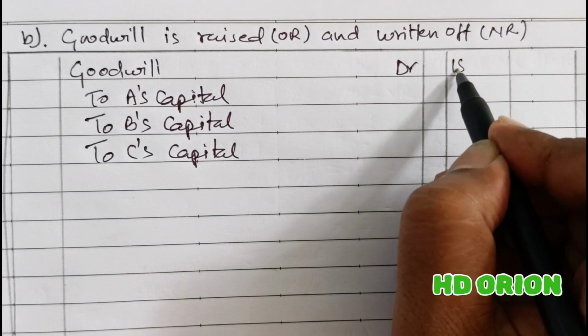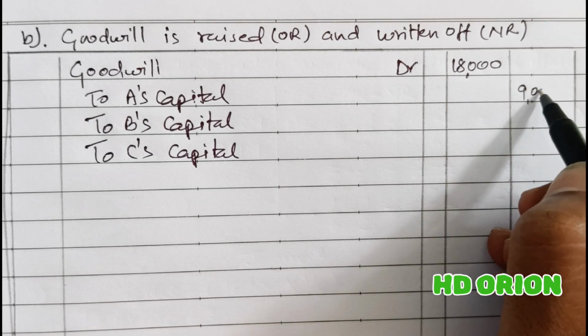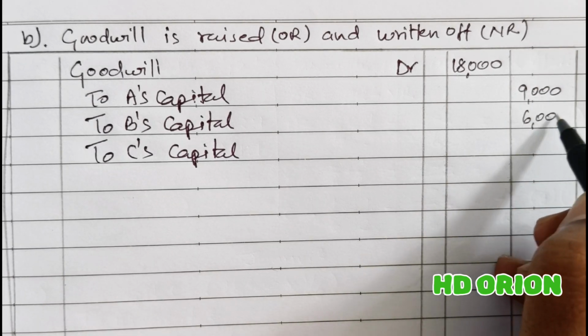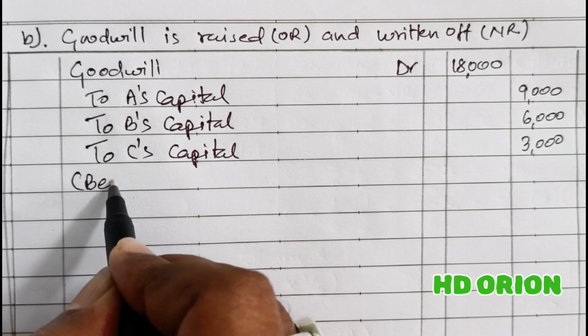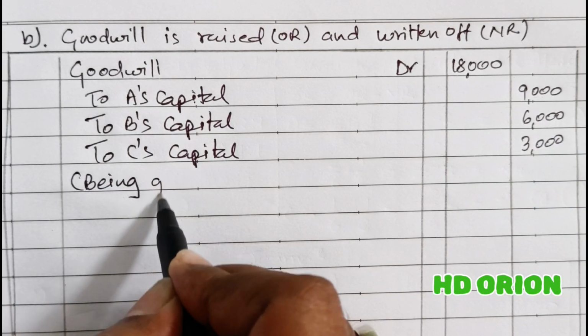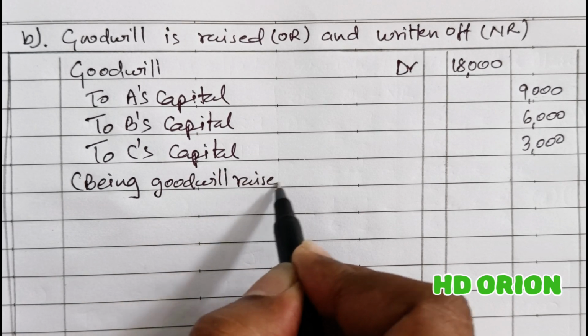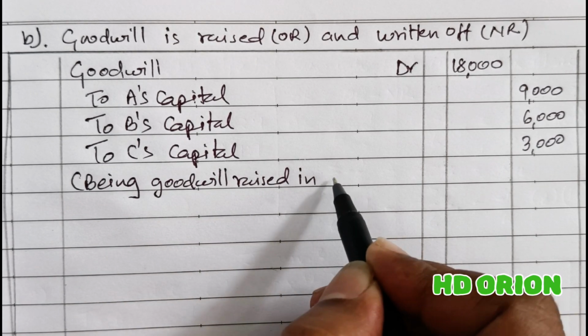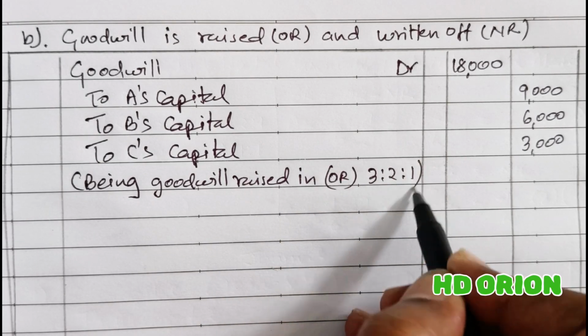Amount of goodwill is rupees 18,000, and it is raised in the ratio 3:2:1. So it is 9,000 rupees, 6,000 rupees, and 3,000 rupees. Being goodwill raised in old ratio, which is 3:2:1.